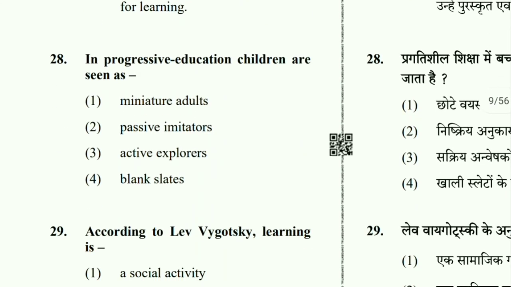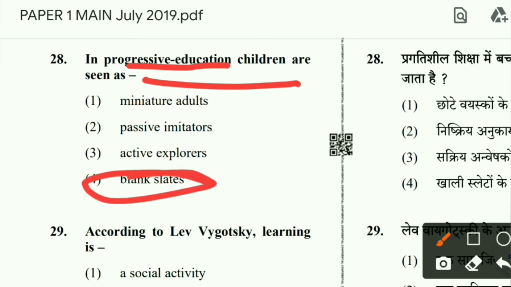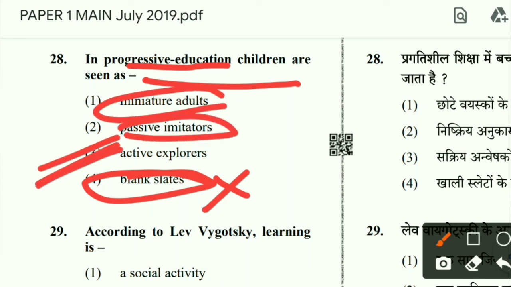Then question number 28. In progressive education, children are seen as what? Progressive education was given by John Dewey, a pragmatic philosophy, where children are seen as active explorers. Remember, because progressive education philosophy says that educators should teach children how to think rather than relying on rote memorization. Okay, so blank slates, no. Blank slate was a very ancient concept. Not passive imitators, not miniature adults. Active explorer. Children are active explorers.